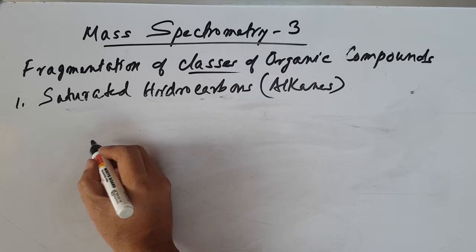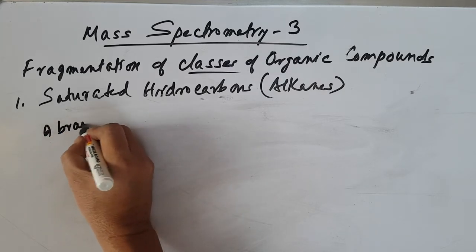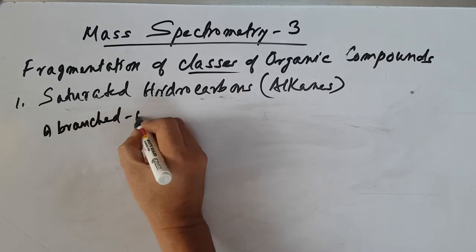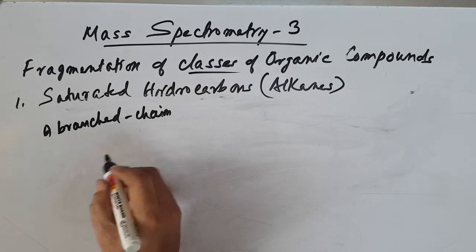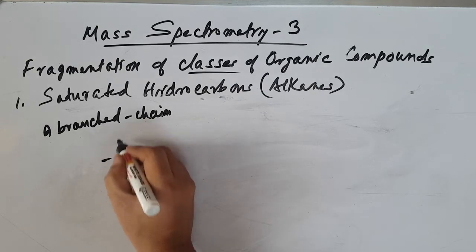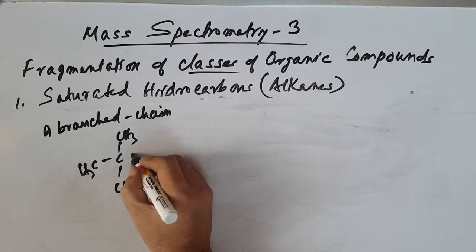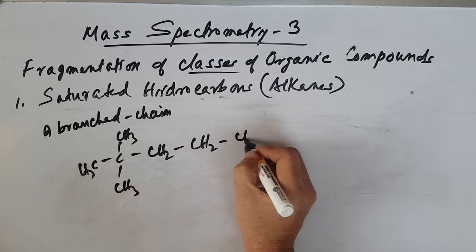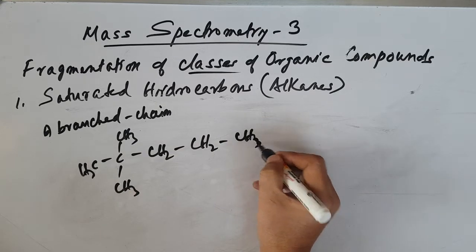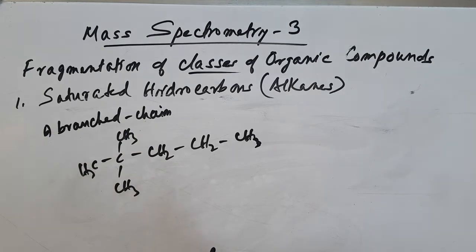So here let us say one example for branched hydrocarbons: CH3, CH2, CH2 and CH3, 2-methylpentane.